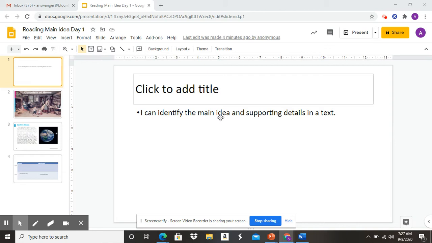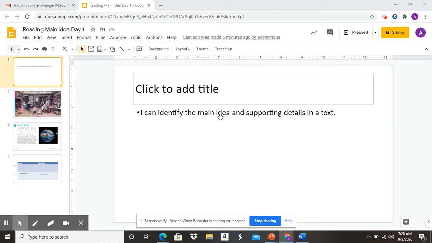So even when you're talking, most of the time you want to tell me the most important part first. And then you want to give me the details, okay? So when you tell me a story, you even want to tell me the most important part and then you give me all the details, okay? So writers do that too. So good readers, they know how to recognize and find the main idea.